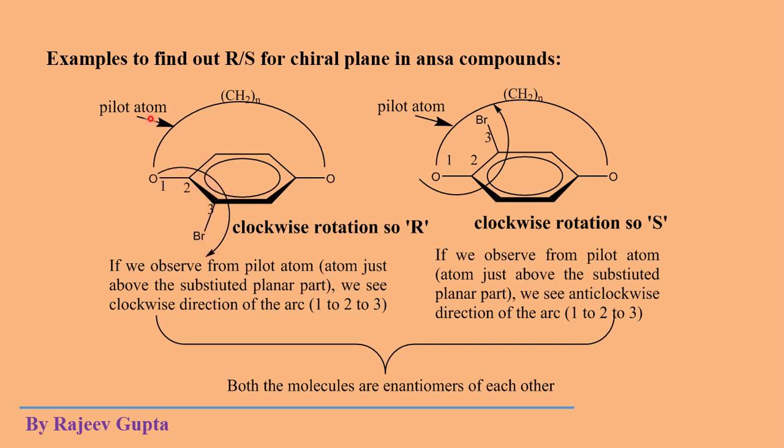As we observe from this pilot atom, we see that this arc direction is clockwise. So the chiral plane configuration is capital R in this molecule. Now see the other example.